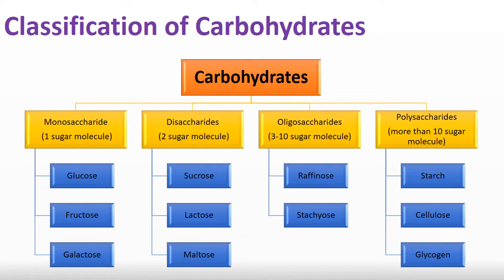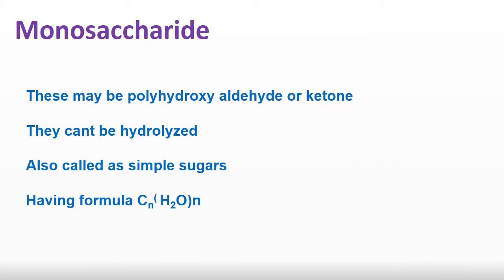The most commonly used polysaccharides are starch, cellulose and glycogen. Examples of oligosaccharides are raffinose and stachyose. Now we will see, one by one and briefly, the classifications of mono, di, oligo and polysaccharides. First, the monosaccharides.